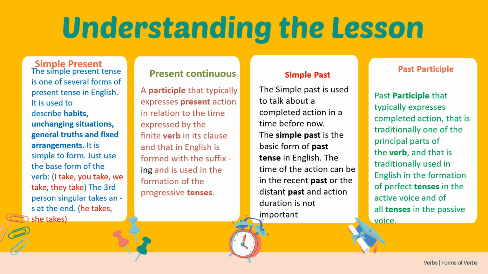Simple past is used to talk about a completed action in a time before now. Before you are speaking, that action is done already, whether it was done immediately or a long time back, we don't know. But when you are speaking about that action, the action is already completed. Just before or long back, you don't know. The simple past is the basic form of the past tense in English.